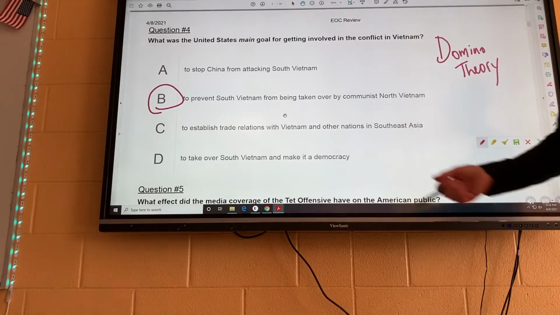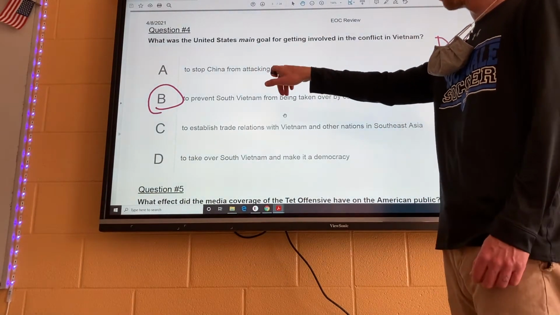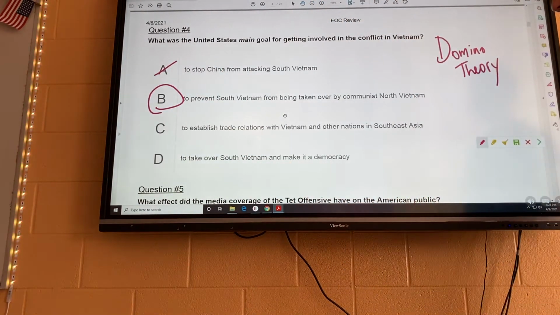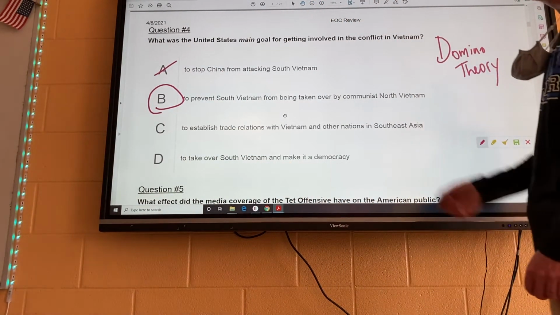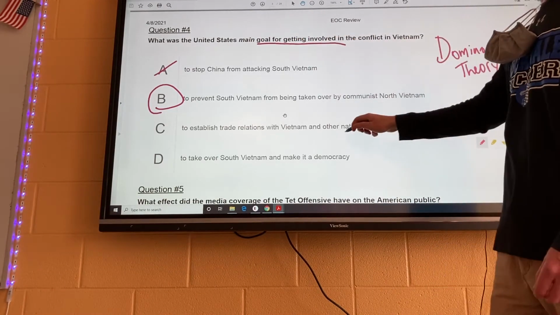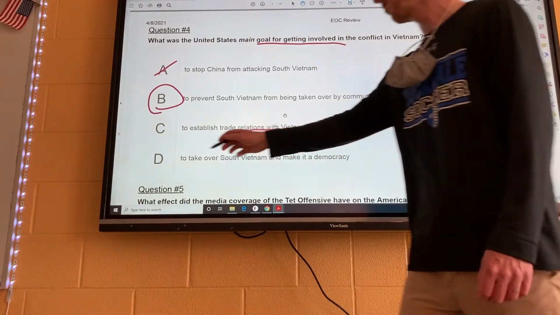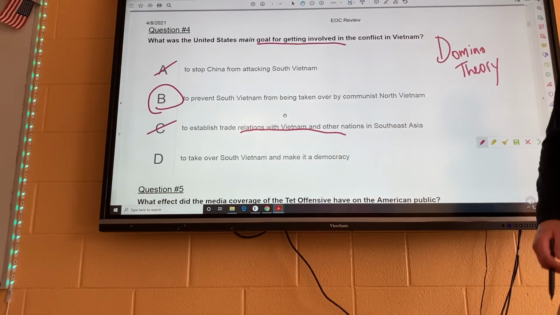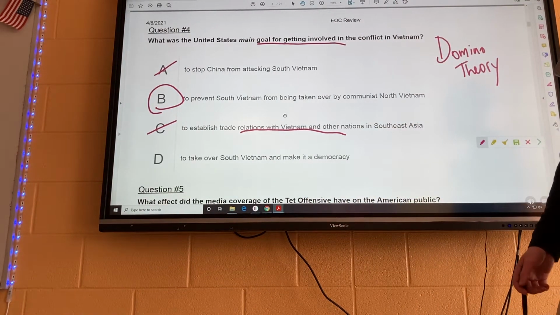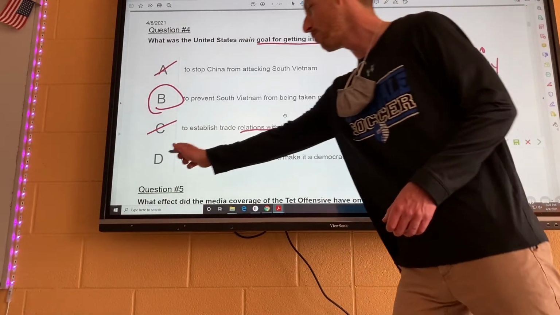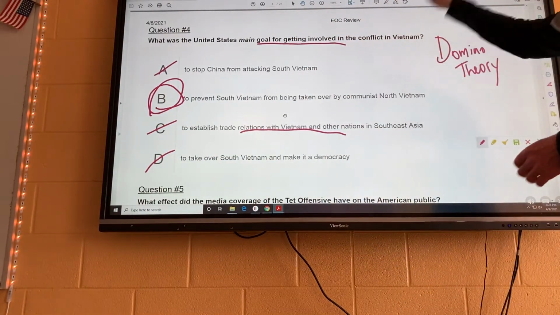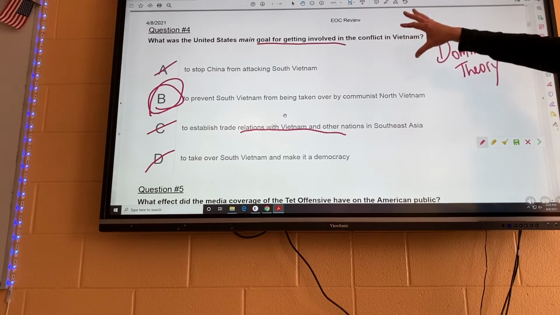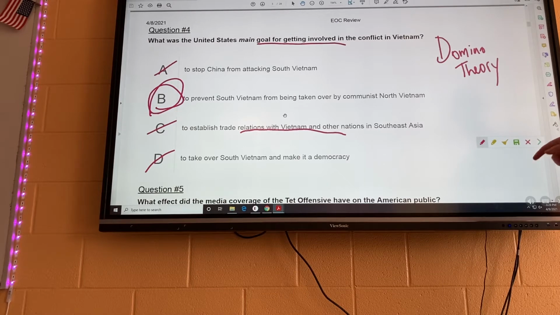So let's take a look at these. Was it A, to stop China from attacking South Vietnam? Nope, that did not happen, okay? C, to establish trade relations with Vietnam and other nations of Southeast Asia. Well, if we're getting involved in a conflict, that has nothing to do with establishing trade relations, so nope, that's not your answer. Or D, to take over South Vietnam and make it a democracy. That's actually a decent answer. It's not true, though. That's not going to be your answer. The best answer is B. And that one's just straight up facts. There are no tricks or stimulus, nothing like that you have to take notice of.